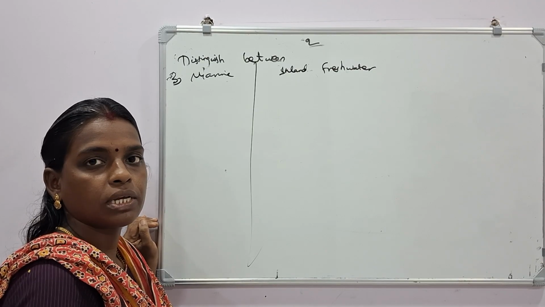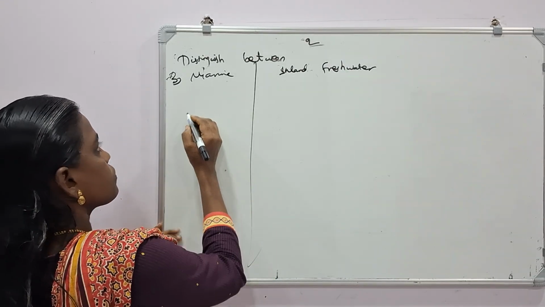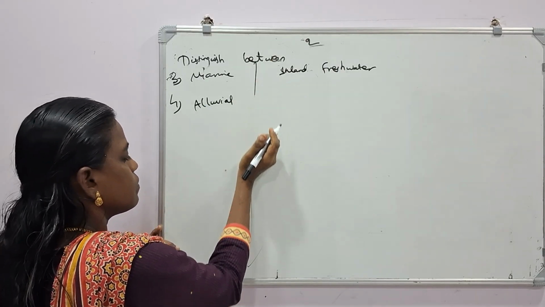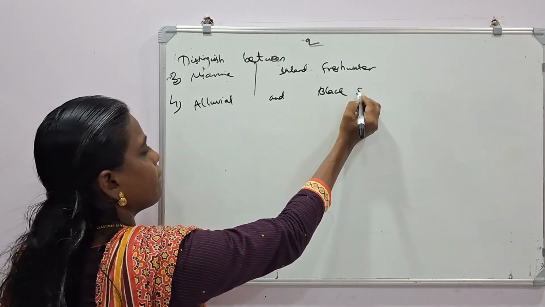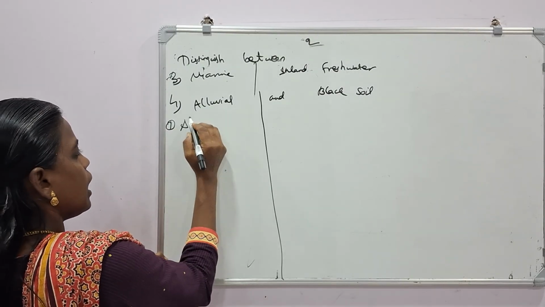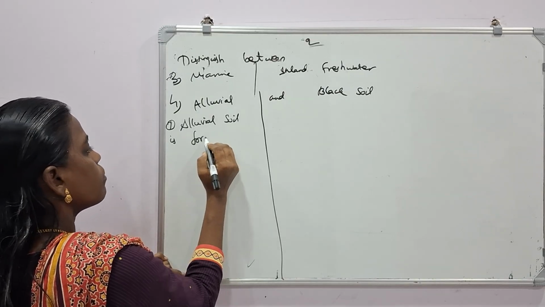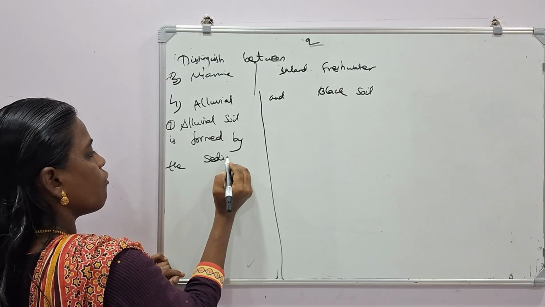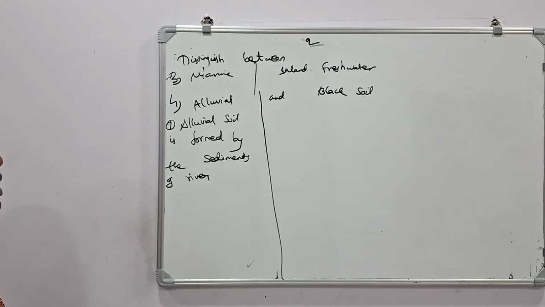The last question is the distinction between alluvial soil and black soil. Fourth one, alluvial and black soil. So first one, alluvial soil is formed by the sediments of rivers.